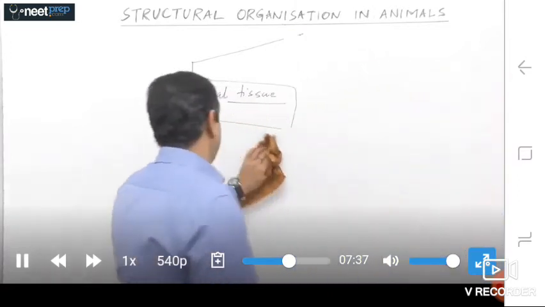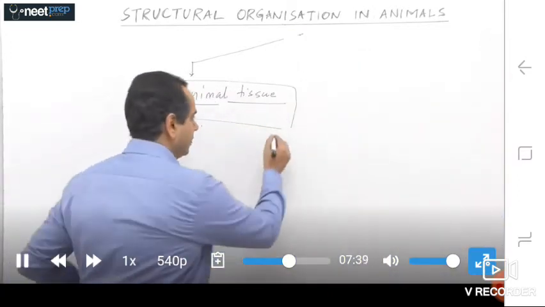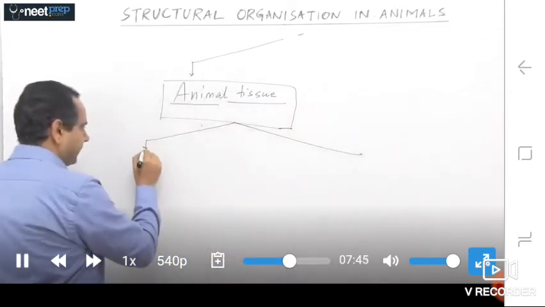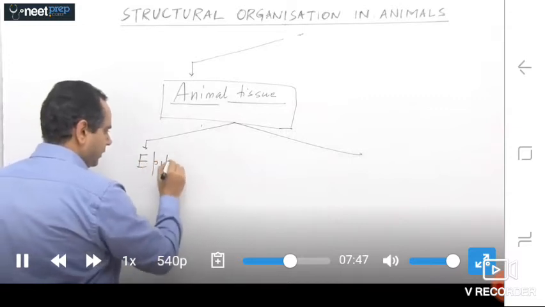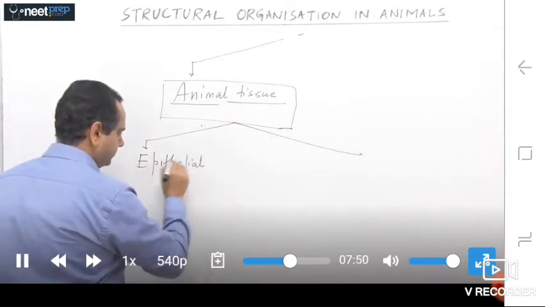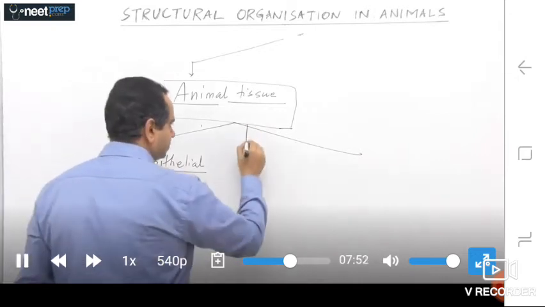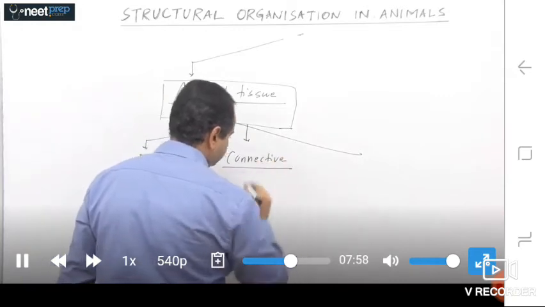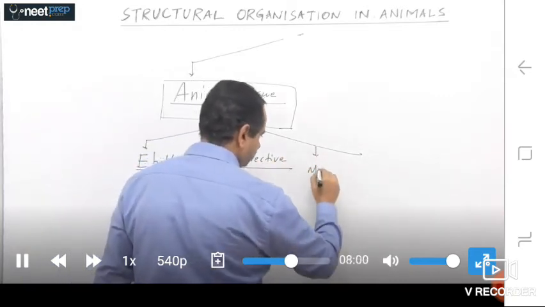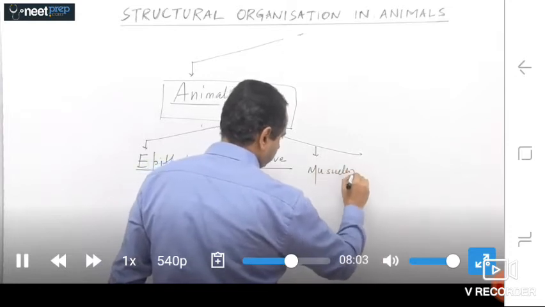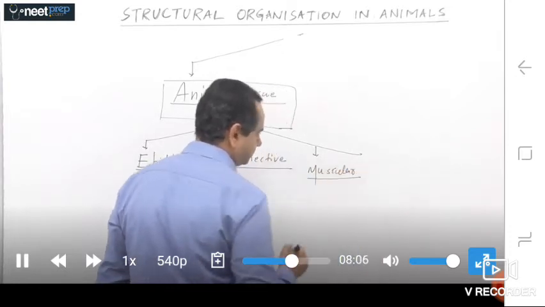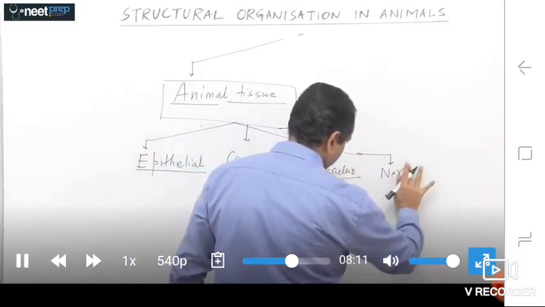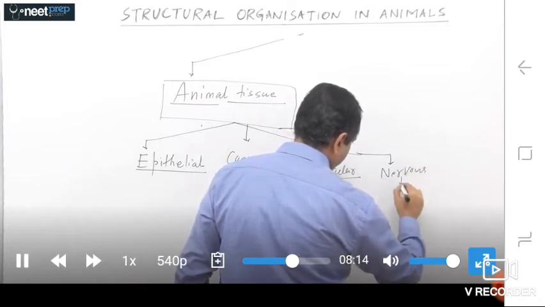So basically, animal tissues can be classified as epithelial tissues, connective tissues, muscular tissues, and nervous tissues.